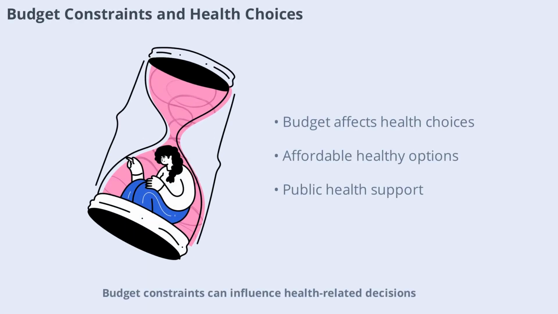Budget constraints can influence health-related decisions, such as what foods to buy or whether to join a gym. Sometimes, healthier options are more expensive, leading consumers to make compromises. Public health initiatives often aim to make healthy choices more affordable, helping people stay within their budget while maintaining their well-being.